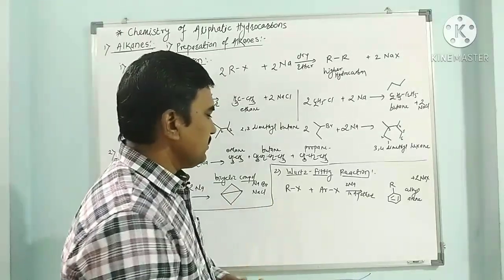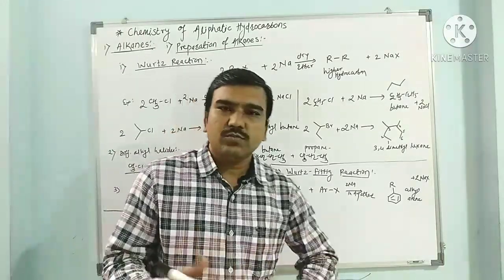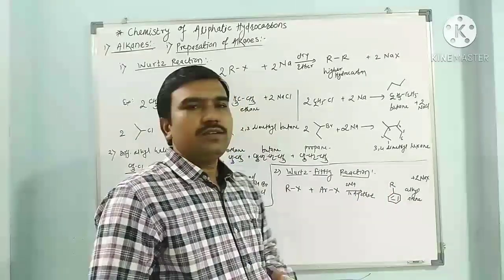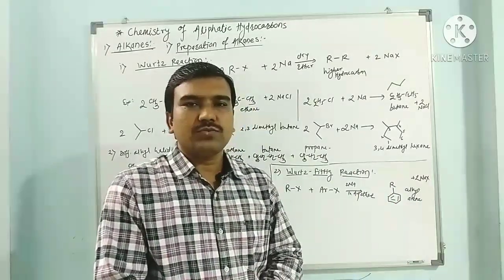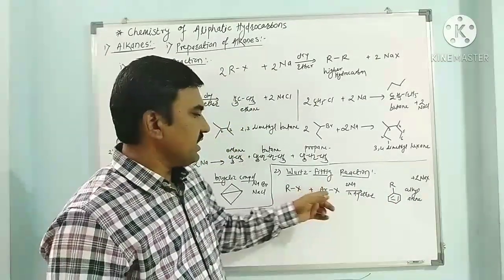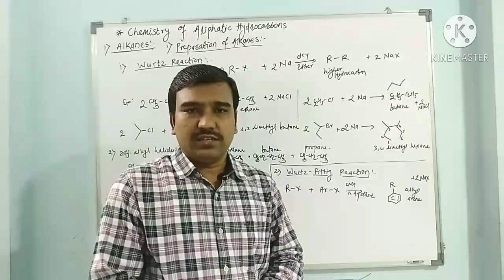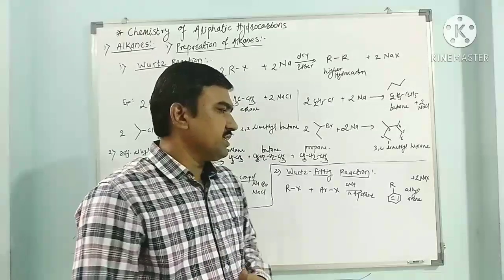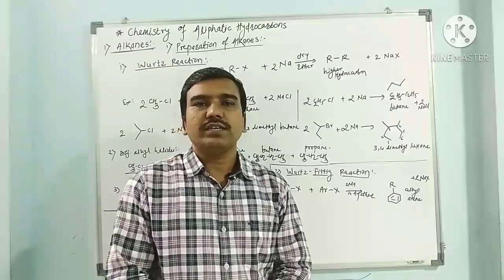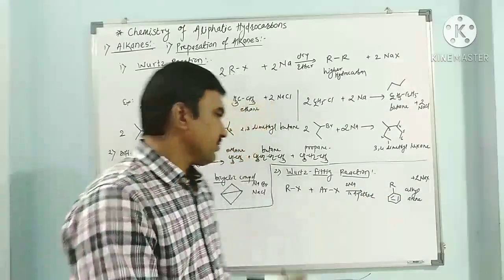In this case, alkyl halides are more reactive towards sodium metal and give organosodium compounds, which further react with aryl halides, acting as a nucleophilic reagent. So the reaction takes place between them and gives alkyl arenes as a product.